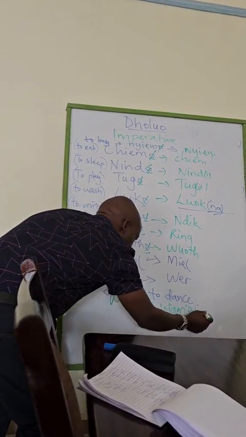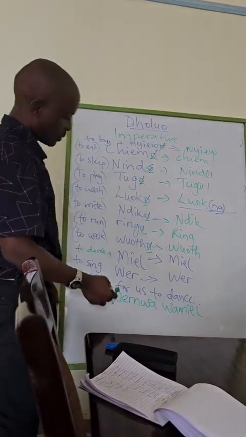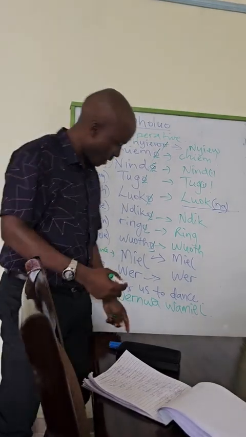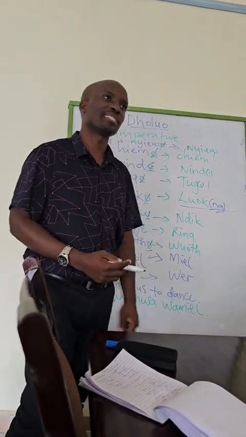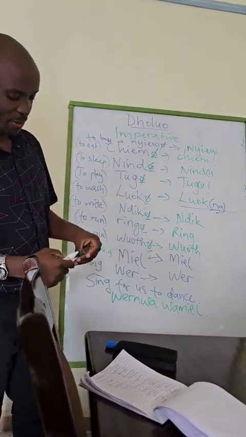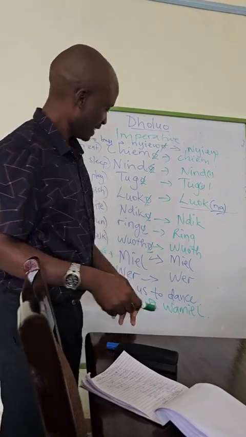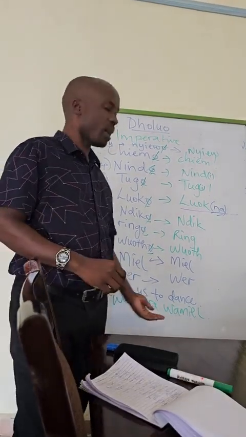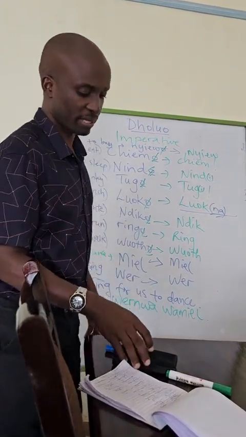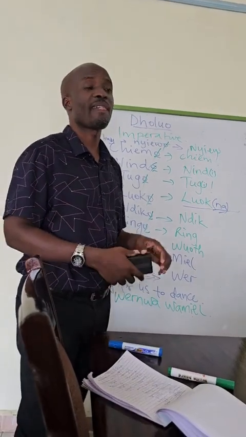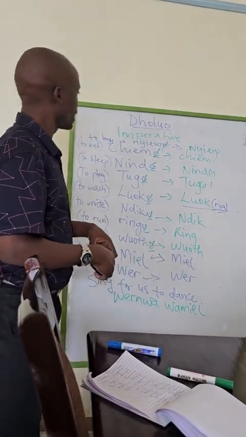Now you have become a European. Wer noa wamiel. Sing for us to dance. Okay? Wer noa wamiel. And it's a very interesting thing. It's only these two words. It means all that. Sing for us to dance. Wer noa wamiel. Question? No question. Good.